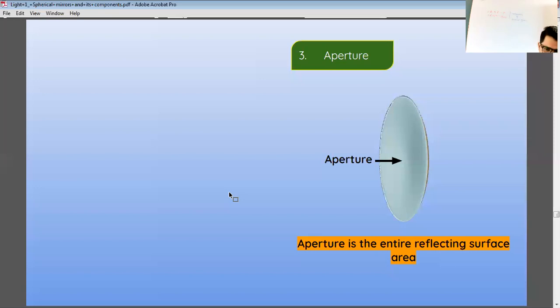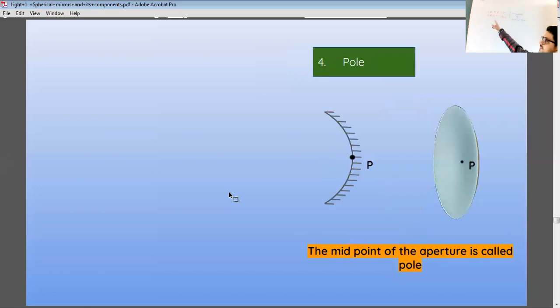After CRA, we have P for pole. The midpoint of the whole spherical surface is termed as pole. That is denoted by P.